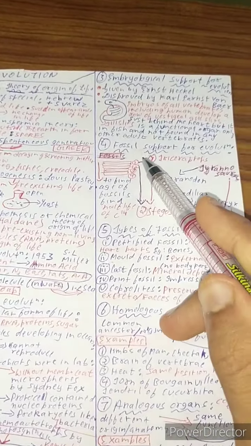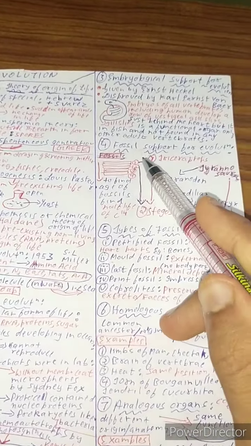Okay, now let us learn about the types of fossils. First of all, petrified fossil, second mould fossil, third is cast fossil, fourth is print fossil, and fifth one is coprolites. Okay, now what is a petrified fossil? Petrified fossil is the most common kind of fossil which contains all the hard parts, for example bone, teeth and shell. Mould fossil is when the external structure is preserved. No body part is found, only the external outline of the fossil is found.